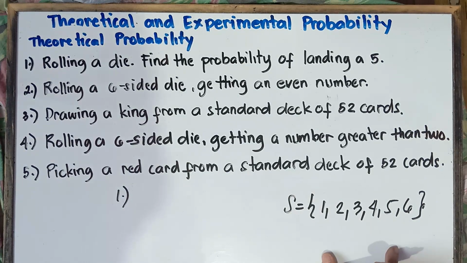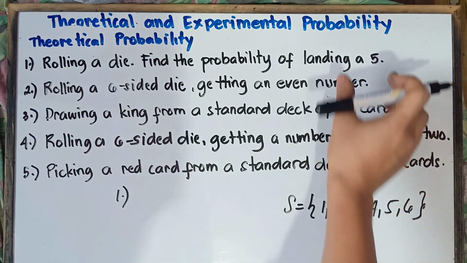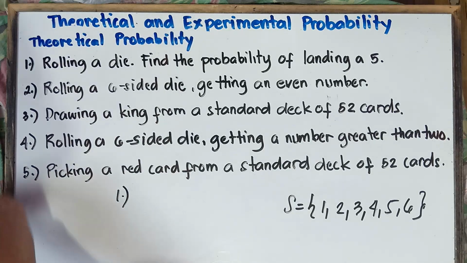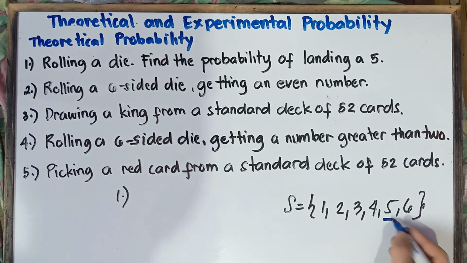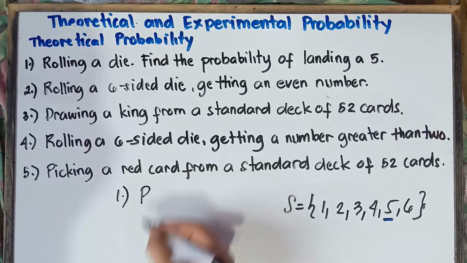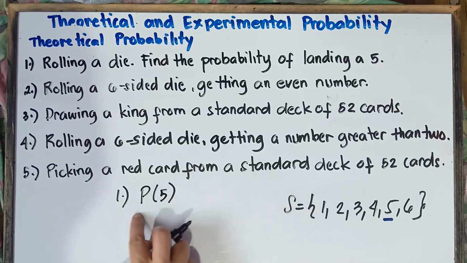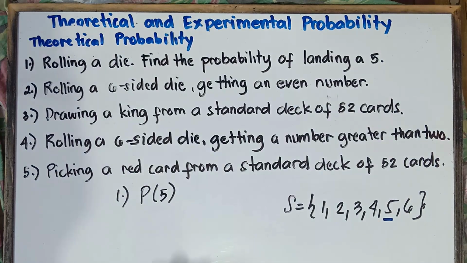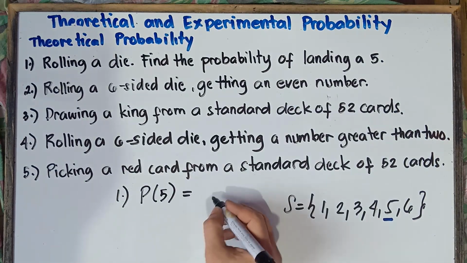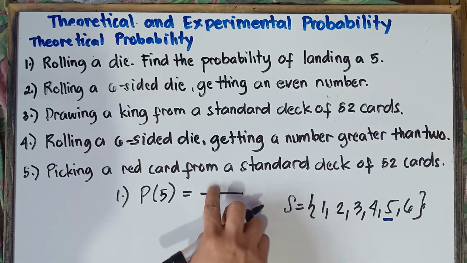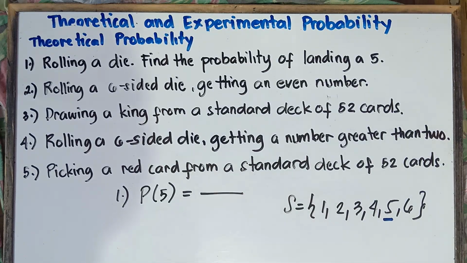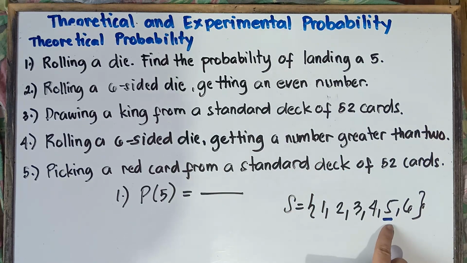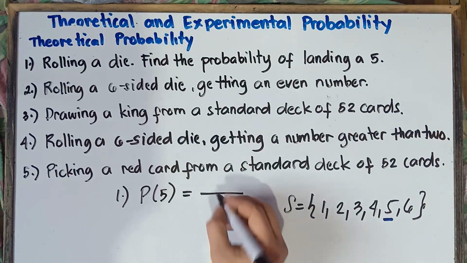Now you want to get the probability of landing 5. Of course, class, there's only 1 five with regards to these possible outcomes, right? Therefore, probability of getting 5 is equal to, on the top, the number of favorable outcomes, the thing that you want to achieve. How many 5s with regards to the sample space? There's only 1 five. Therefore, on the numerator, there will be 1.